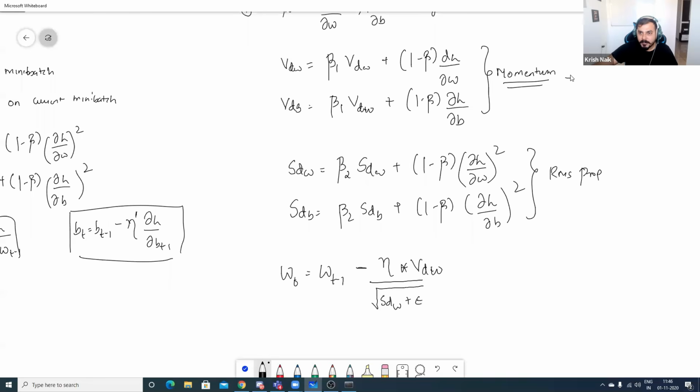In order to bring this smoothing factor and this RMS prop advantage, we are dividing by root of SdW plus epsilon and multiplying with VdW. This is my exponentially smoothing factor. This is my alpha value. You remember, right? My eta of t.